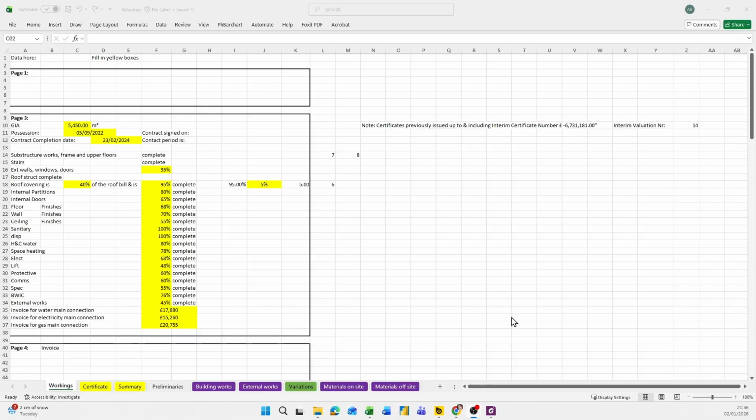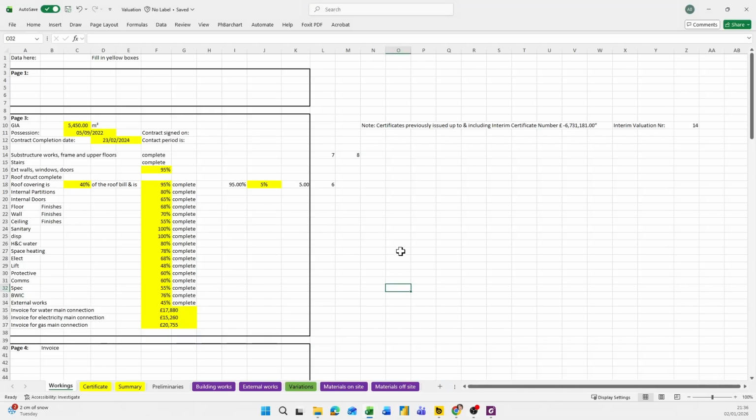Hello everyone, welcome back. Today we are going to discuss valuation. Some people call it valuation, some people call it a progress claim, some call it a monthly claim, and others call it an interim claim. But they all mean the same thing. As a quantity surveyor, it is very important to understand the valuation clearly. So let's get started.